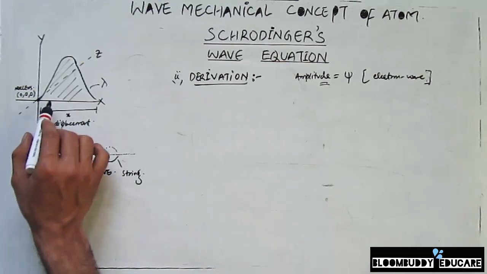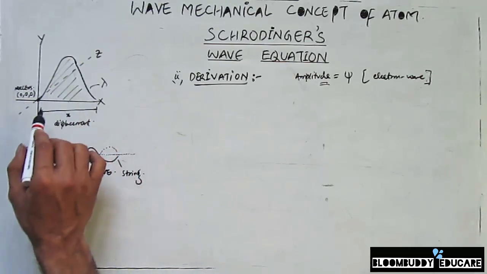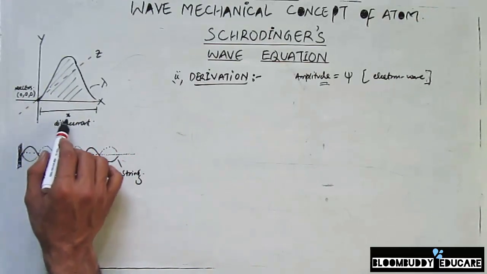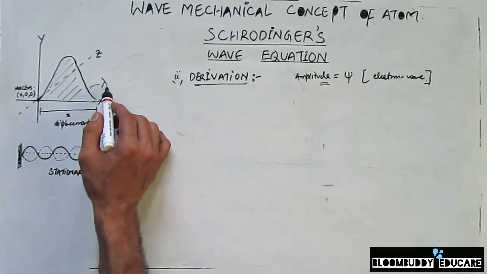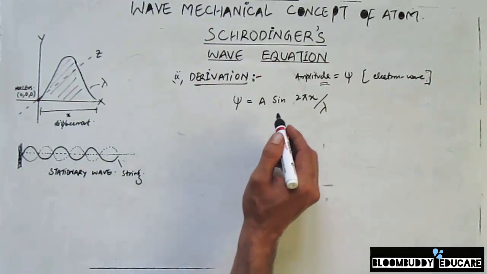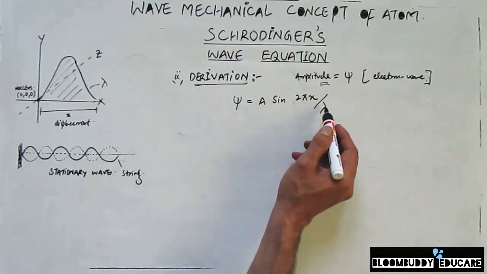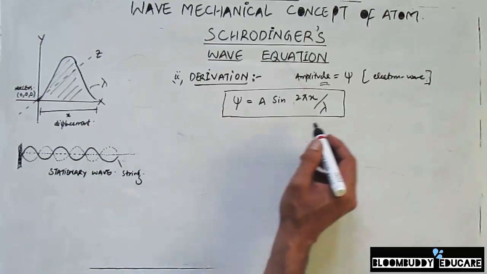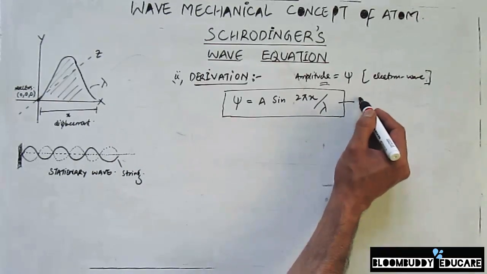So the amplitude of an electron wave with respect to the nucleus, having a displacement of x and wavelength lambda, in that scenario psi becomes equal to a sine 2 pi x by lambda. Let's label this as equation 1.